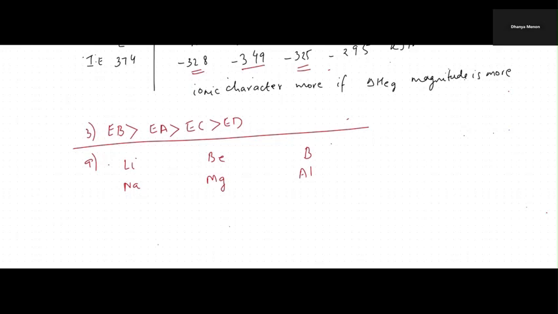If you go from left to right, what happens to the radii? Size decreases. And if you're coming down the group, radius increases. So if you go from left to right, radius is decreasing.